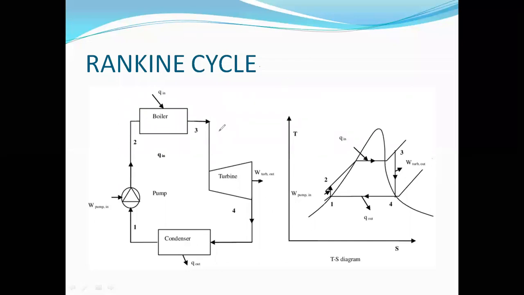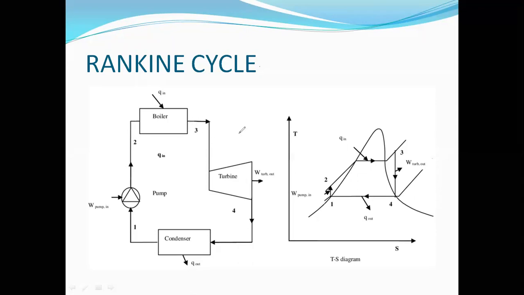Actually, a steam power cycle runs on a Rankine cycle. The Rankine cycle consists of one isothermal expansion, one isothermal compression, one adiabatic or isentropic expansion, and one constant volume heating. This is a combination of a Rankine cycle. So here I will explain the Rankine cycle according to the components of the steam power cycle.